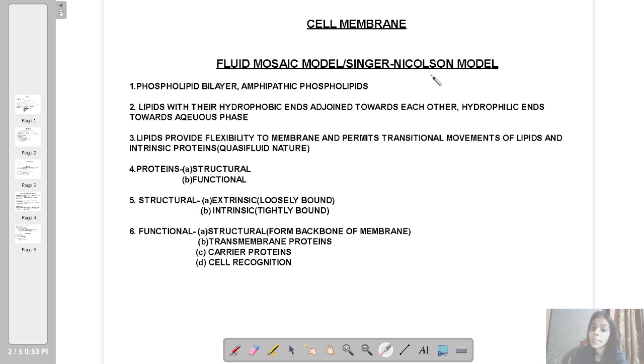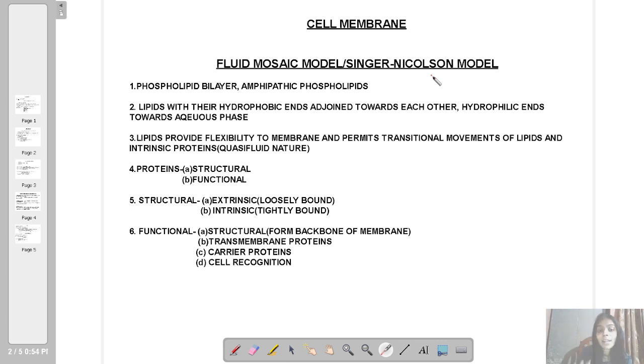The first one was the sandwich model. The second one, the unit membrane model. This is the third one and the most accepted one, the fluid mosaic model. Why such a name, fluid mosaic model? It gives us an idea as if the cell membrane has a fluid nature, and that is true. That is why the name, fluid mosaic model.